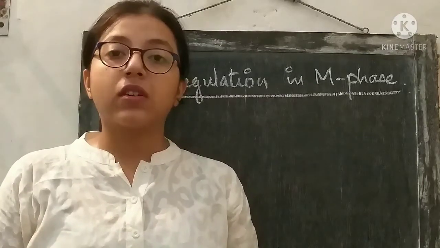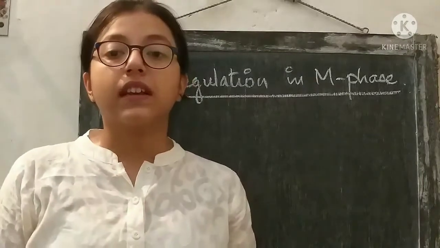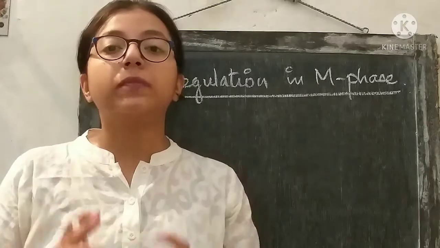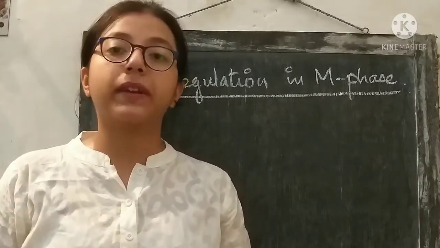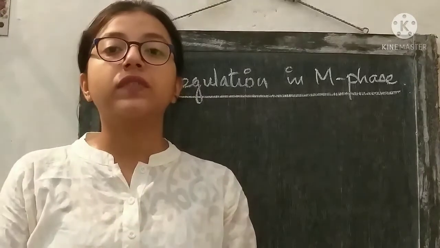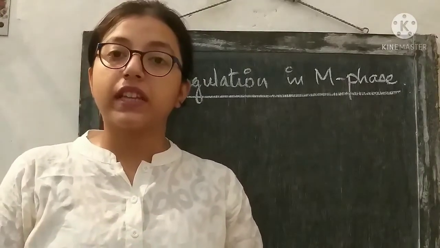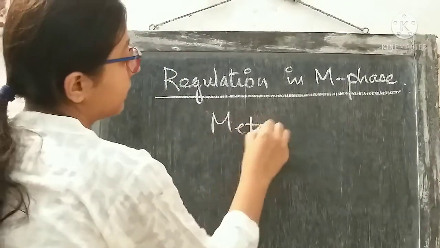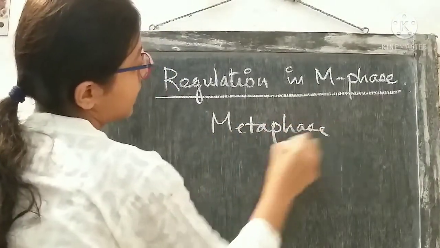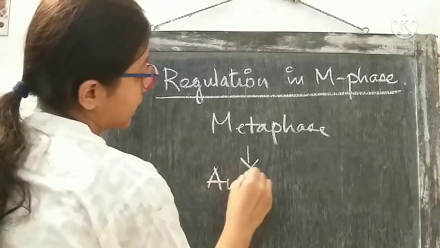So in this process also some protein complexes, complex meaning a combination of multiple proteins, perform the regulatory mechanism during the transition of the cell from the metaphase stage to the anaphase stage. So this was the metaphase stage, and after the metaphase stage comes the anaphase.